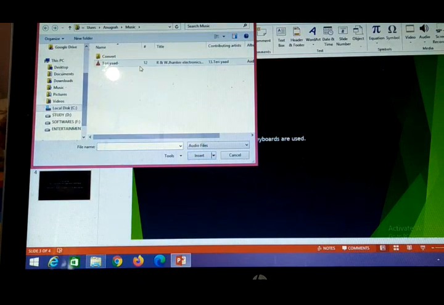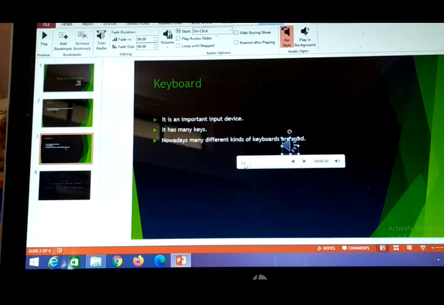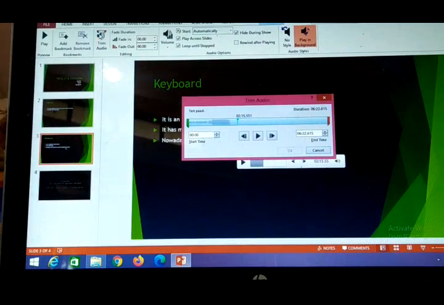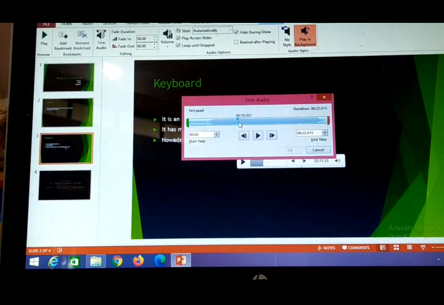We can add it, so it can be inserted here, and if you want to play it, the audio is being played. So you can see that the audio is also getting played. You can play it in the background, or you can play where you want and for how many seconds you want. You can trim audio also. Trimming audio means up to how much you want to play.